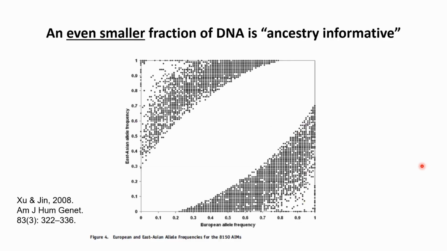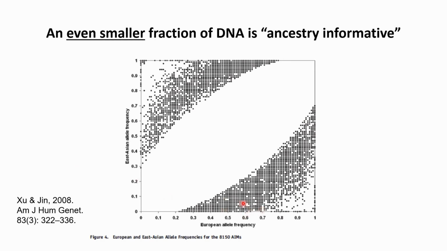An even smaller fraction of the DNA, or the so-called markers, are so-called ancestry informative. I grabbed this picture or graph from this paper here, so if you want, you can check it out. But basically, what it says is that there are a very small number of very specific markers, or parts of the genome, that are very specific for people of specific ancestries.